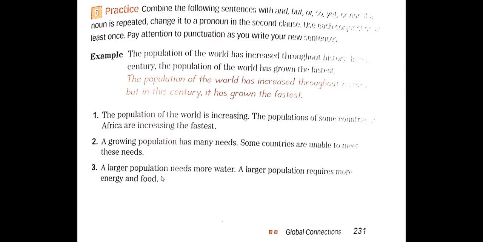Number 3. A larger population needs more water. A larger population requires more energy and food. A larger population needs more water, and a larger population requires more energy and food. So number 3 is use "and", yes? Yes, well done.